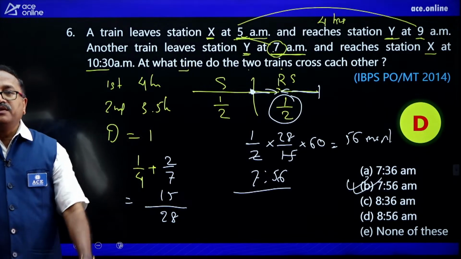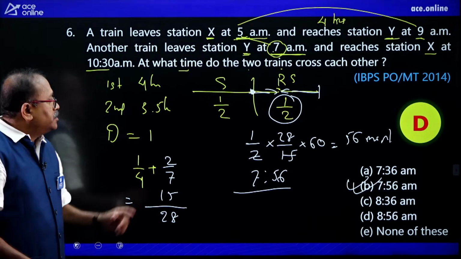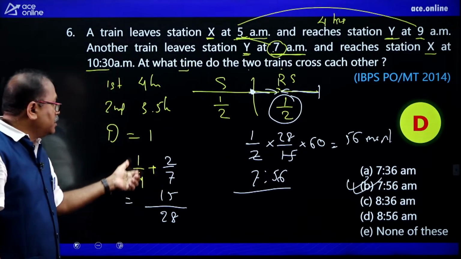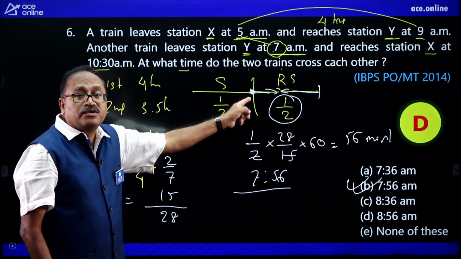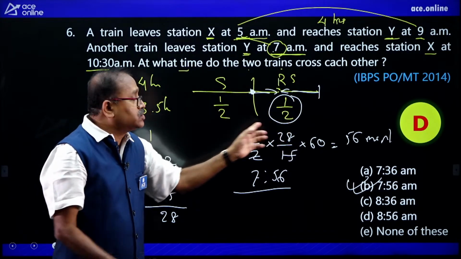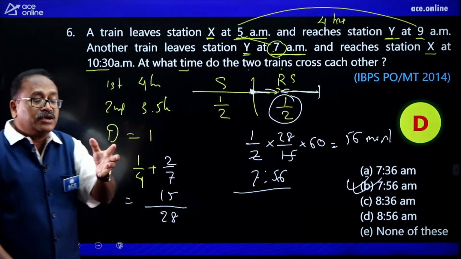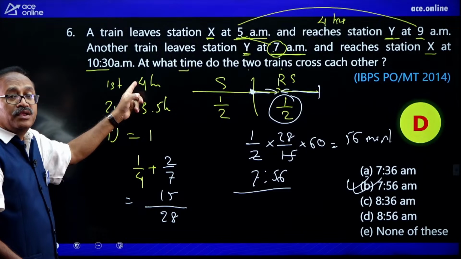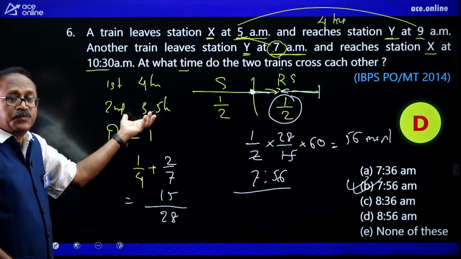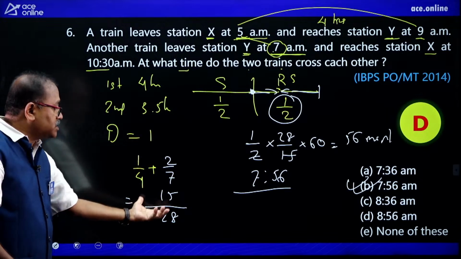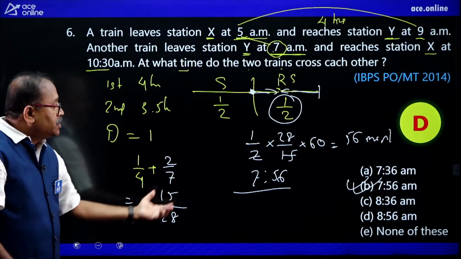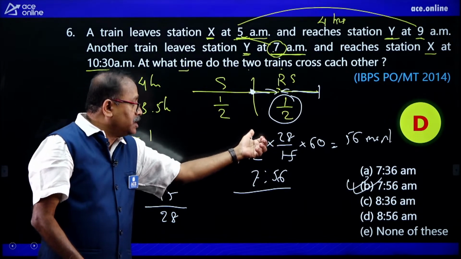Am I clear to everyone? Half of the distance, I have taken the total distance as 1. Then half of the distance is covered by 7 o'clock. The remaining half of the distance has to be covered by relative speed. How do you get the relative speed? I know that time reversed is a speed. So 1 by 4 plus 2 by 7 becomes 15 by 28. So how much time will it take?